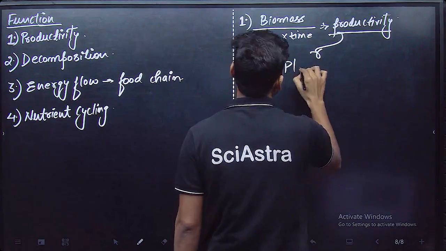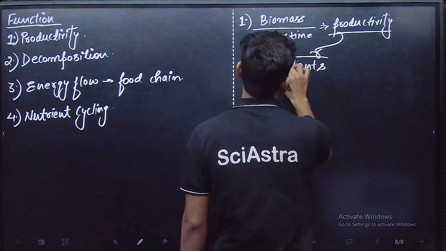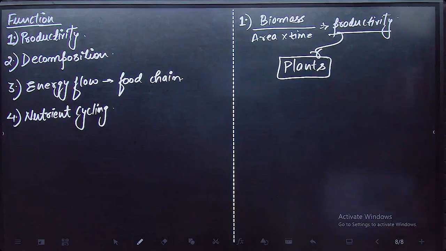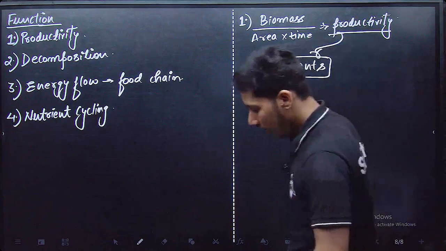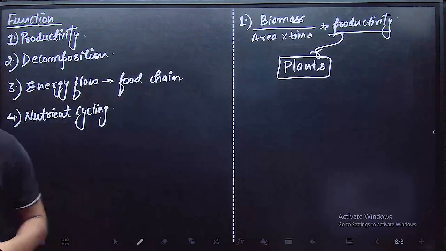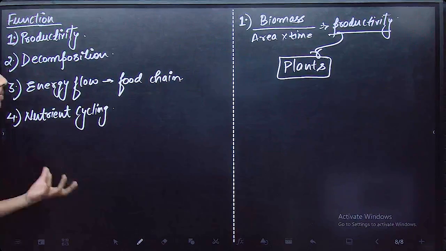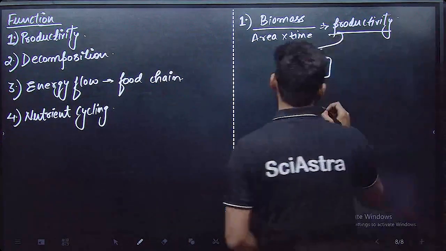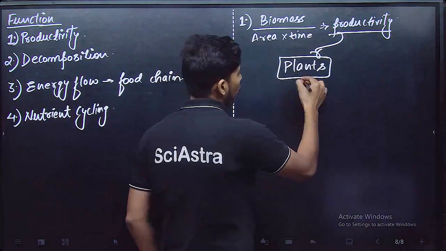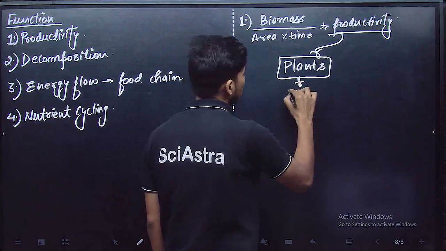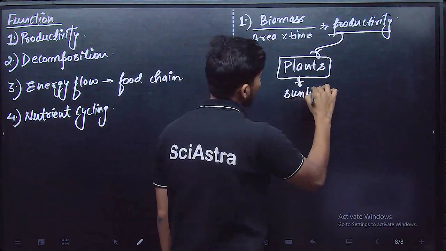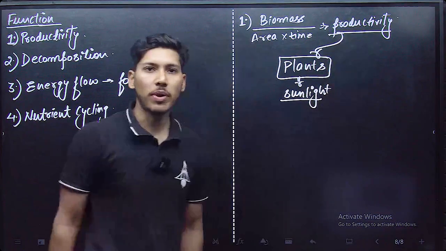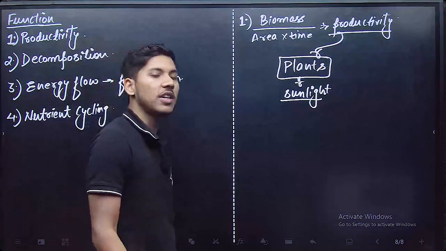So plants are going to produce all the biomass in this ecosystem. Plants are photoautotrophs. They use the energy present in the sunlight, and they convert that energy to biomass, and this biomass is fixed in the ecosystem.